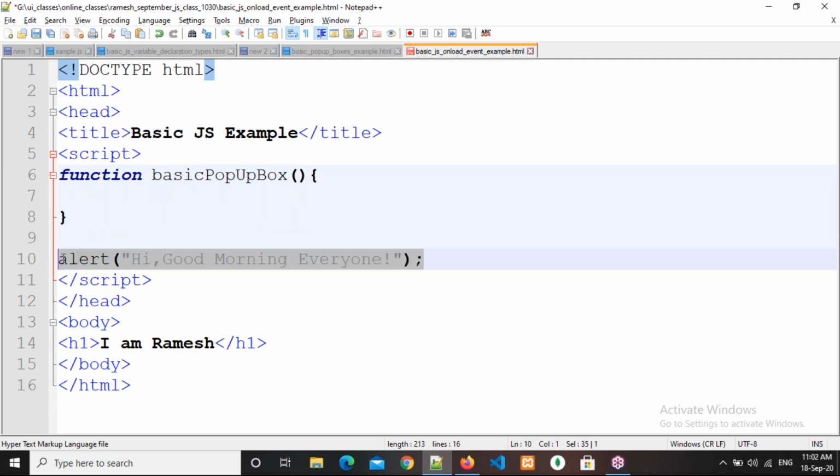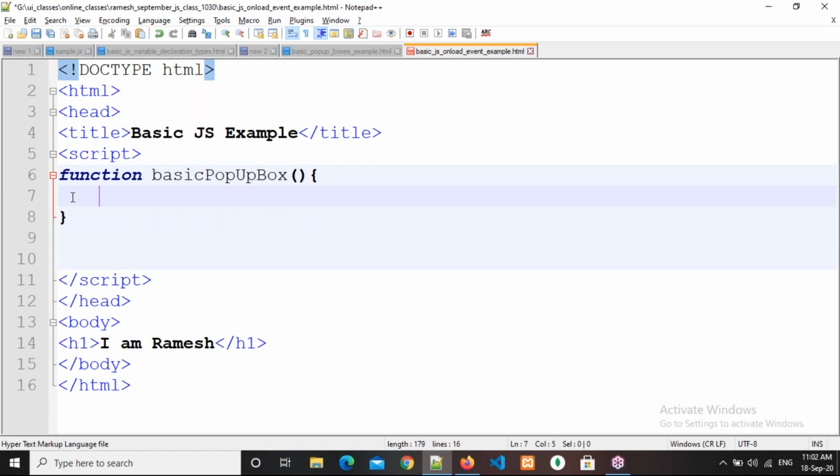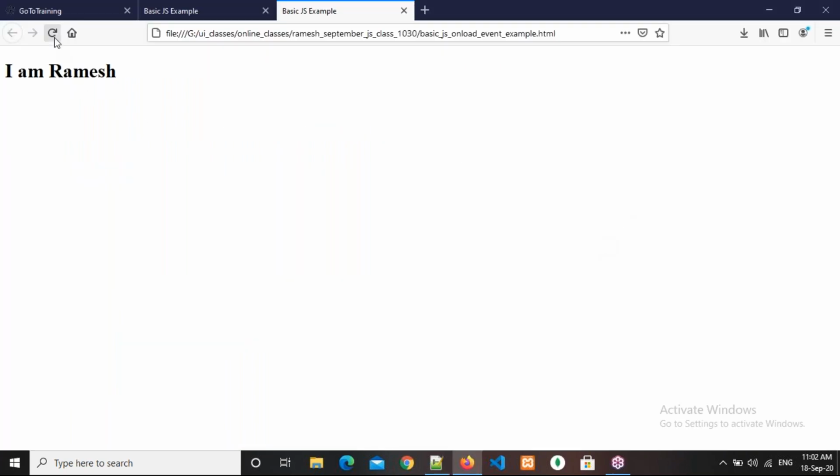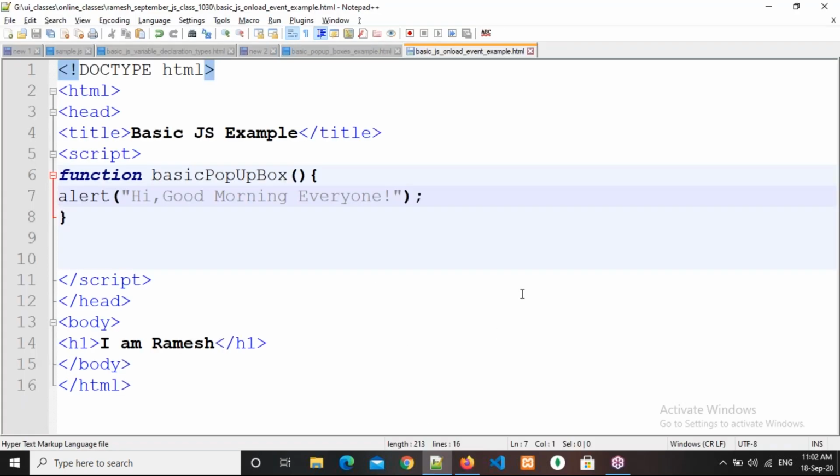Suppose I am cutting this alert box and pasting it here. Understand, right? How to declare a function and what steps we need to follow. Now save here, go to the browser and refresh the page. Are you able to see any alert box? No, sir. Why are we not able to see any alert box? We didn't call the function.